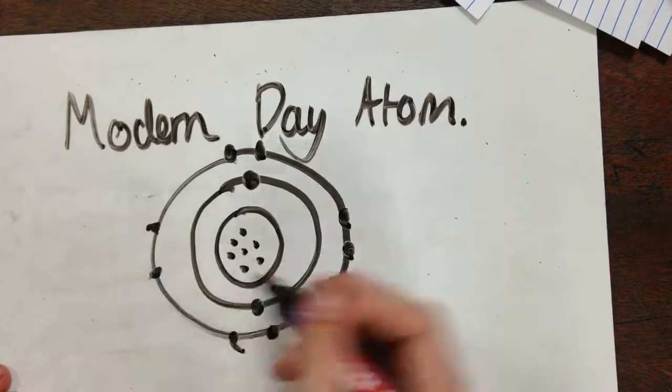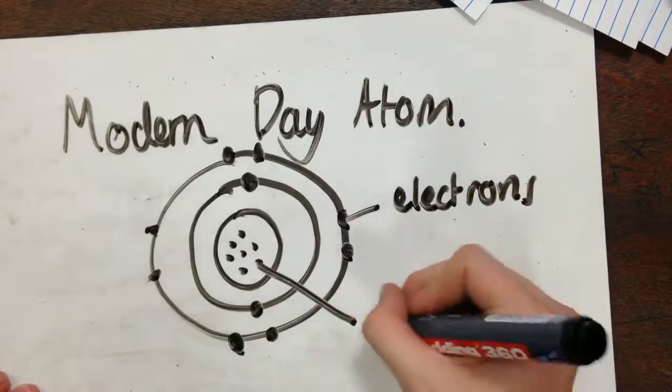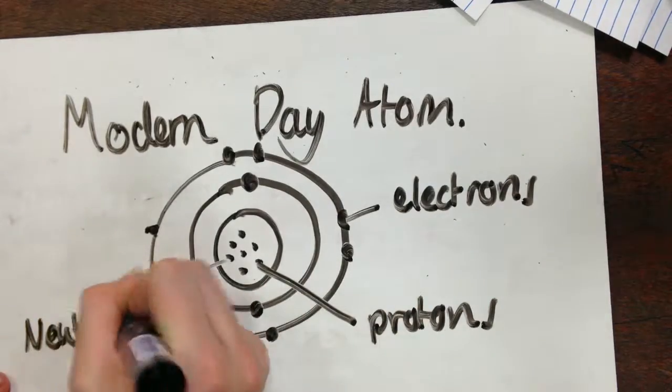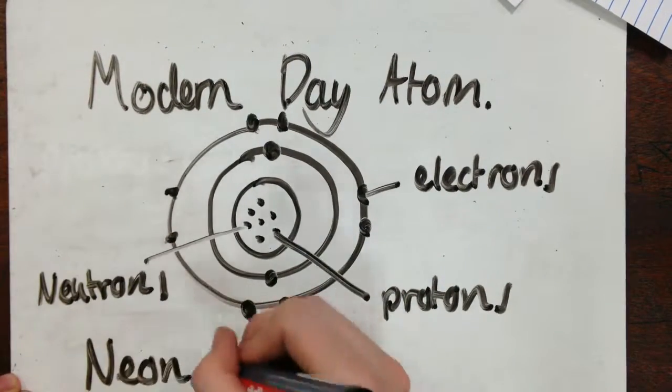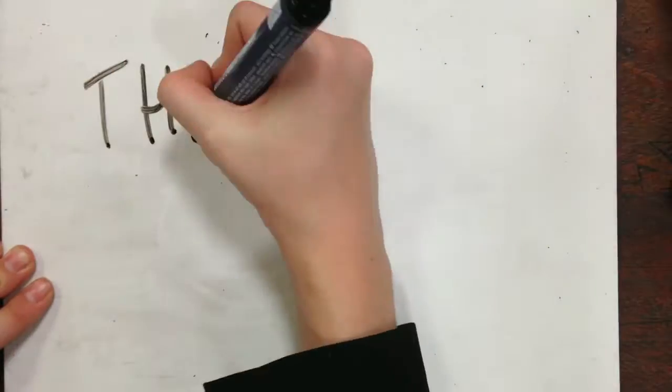This then brings us back to the standard, modern-day model we are familiar with today. This model contains electrons which orbit the nucleus, which contains protons and neutrons.